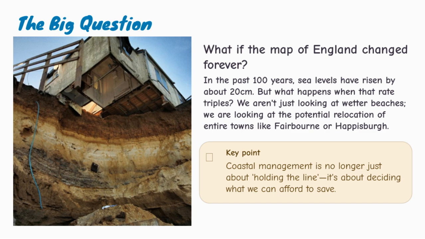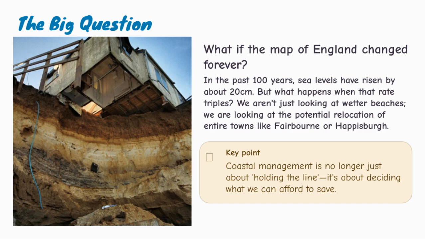In the past 100 years, sea levels have risen by about 20 centimeters. That may not sound like much, but even small increases in sea level can make coastal flooding and erosion worse, especially during storms. If the rate of sea level rise increases, some places may become much harder to protect.